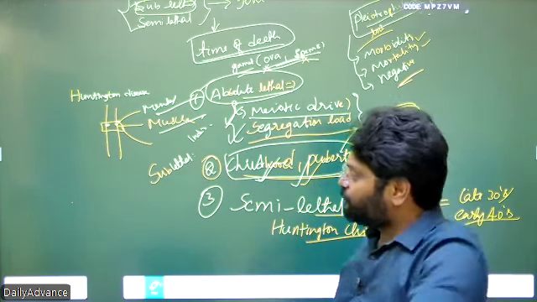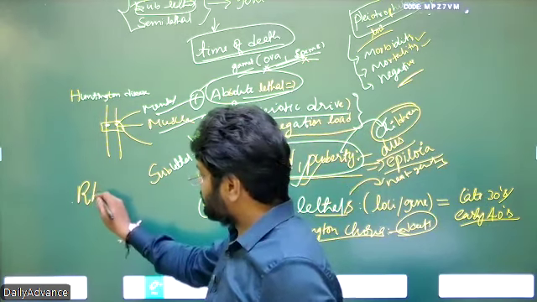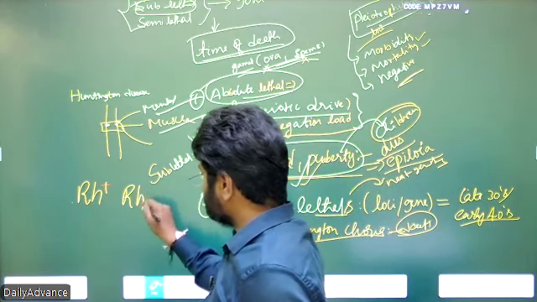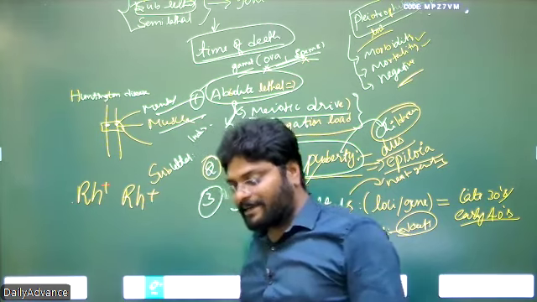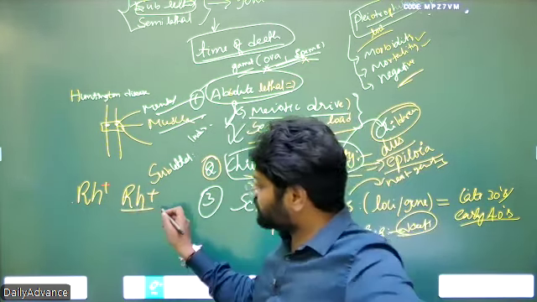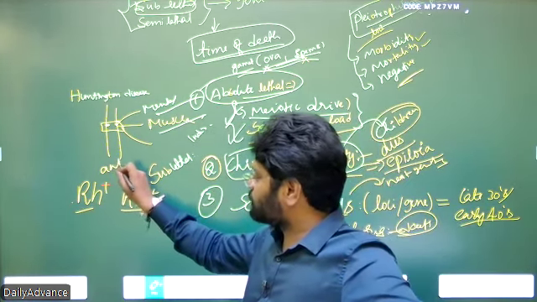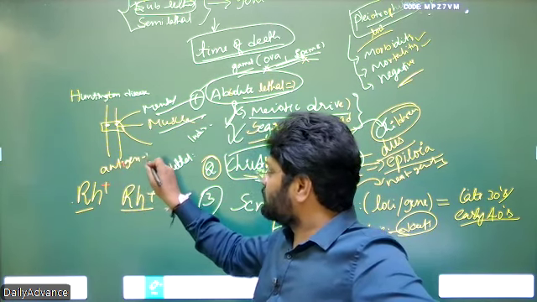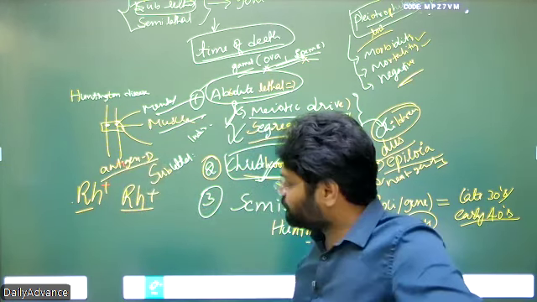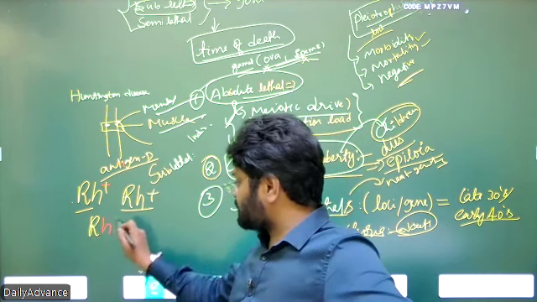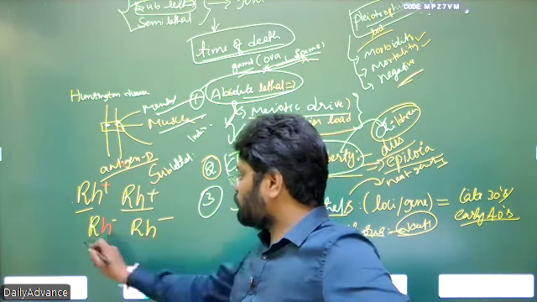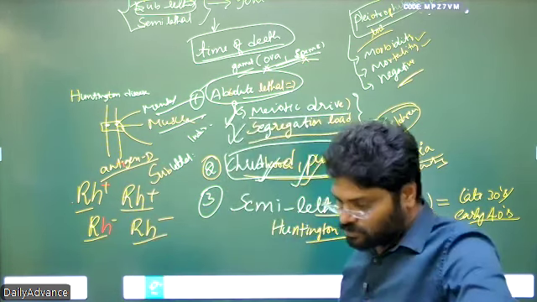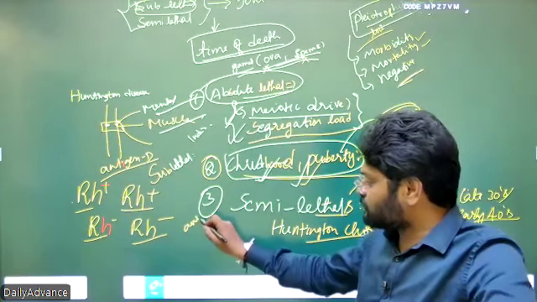Now, if the father is Rh plus and the mother is Rh plus, there is no problem for the second baby or third baby, because both bodies know about antigen D. Both are familiar with antigen D. If both are Rh minus, both bodies are unfamiliar with antigen D, so there is no case.